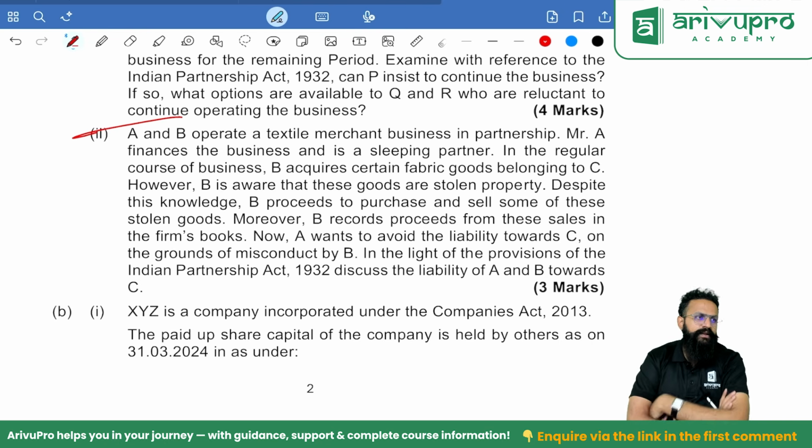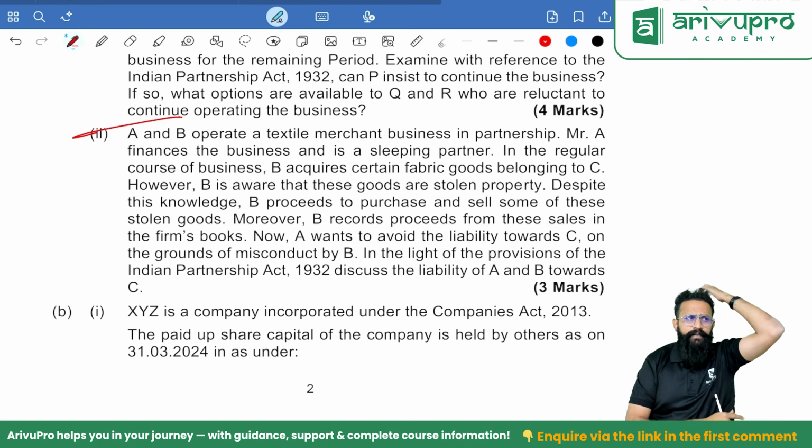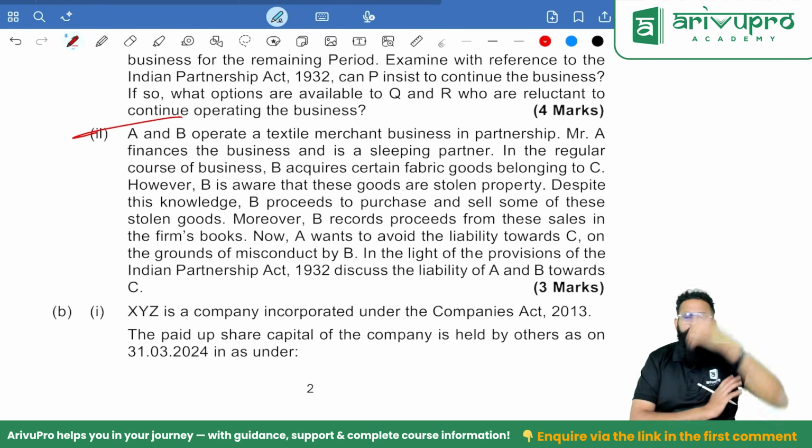Always remember, for any wrongful act done by a partner, all the partners will be liable. The partnership firm will be liable. Even though you are a sleeping partner or an acting partner, it will not make any difference. In our case, even though A is a sleeping partner, his liability will continue. It will not come to an end.